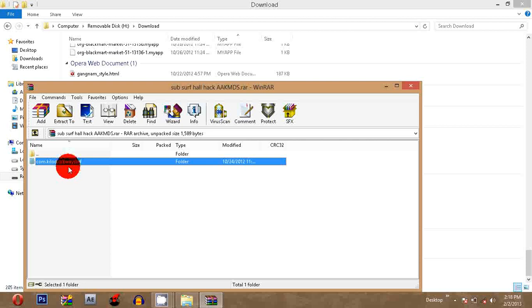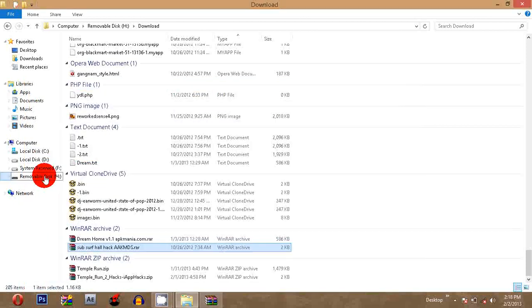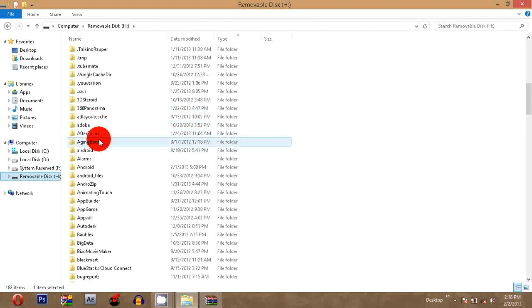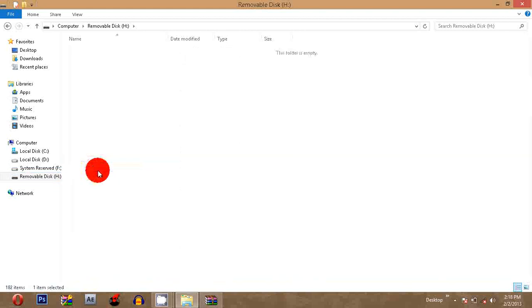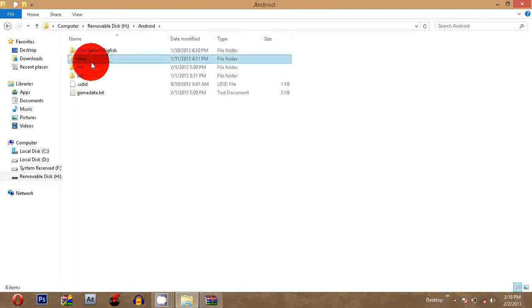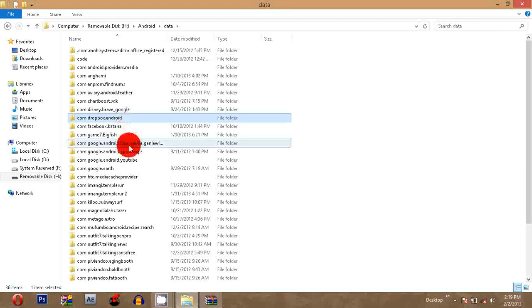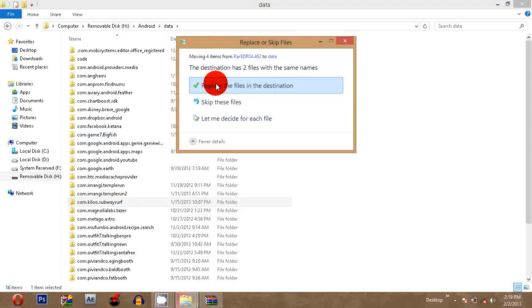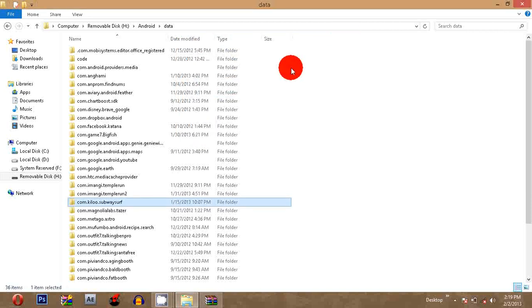Or we can just copy com.kiloo.subwaysurf and go to the SD card of the Android phone, and click on the Android file. Not the .android, the Android with the capital A. Then go to data, search for com.kiloo.subwaysurf. Now you just press Ctrl+V, replace files, and that's it. You have unlimited money and you can buy everything you want.